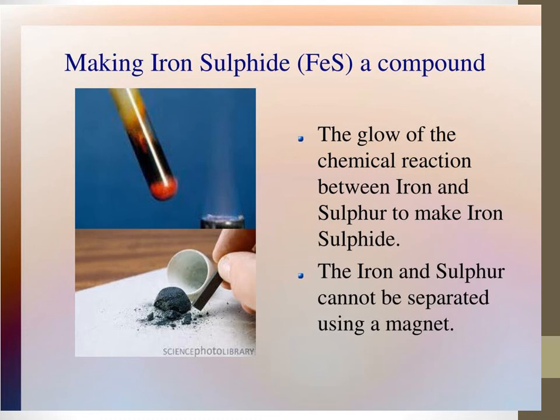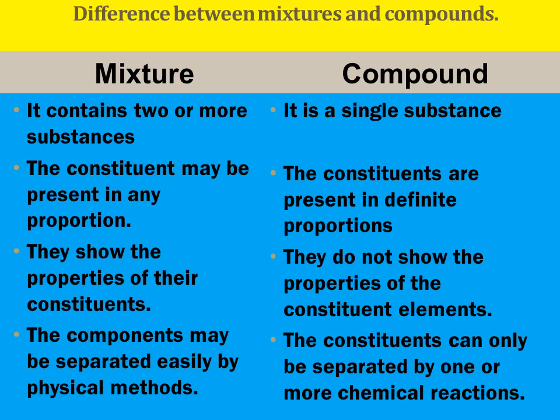So you cannot separate iron from iron sulfide, because after becoming a compound, it cannot be separated into individual elements. Whereas in the previous slide you have seen, the iron filings can be separated using a magnet. That is the difference between a compound and a mixture.